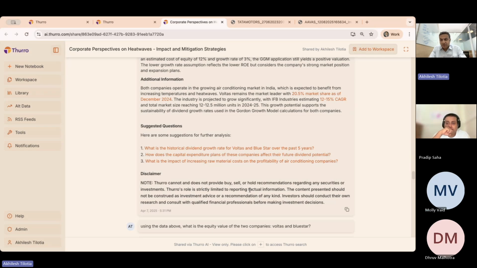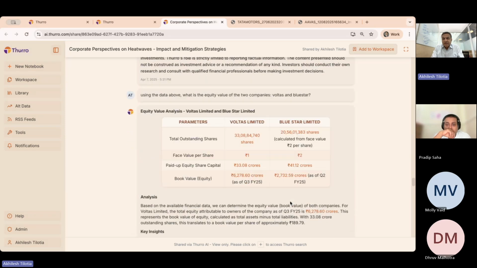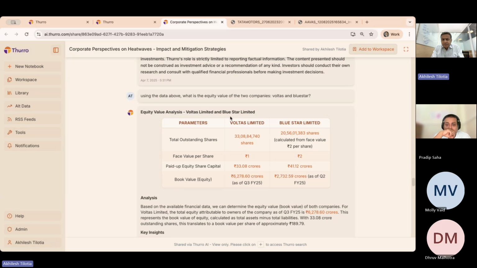Very important disclaimer: Thurro cannot and does not provide any buy, sell or hold recommendations. This is something that we call out regularly whenever questions take a stance like that. We are strictly limited to reporting factual information. This is not investment advice or a recommendation, and this is something that we continue to highlight to our investors, that they should take their own decisions.